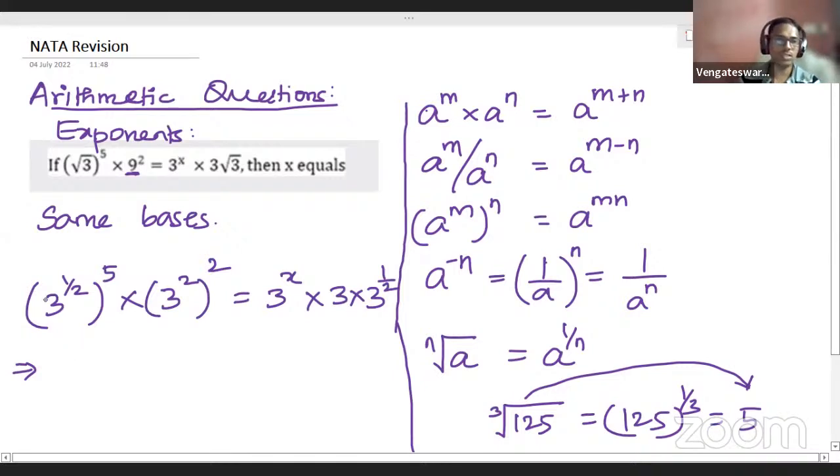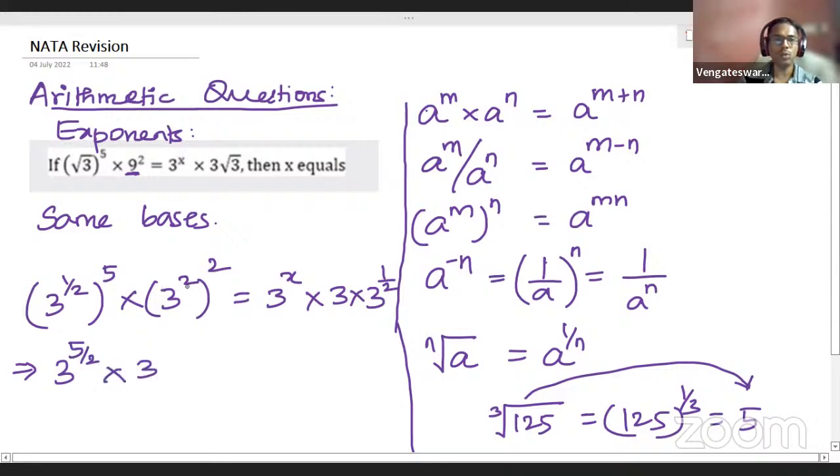Okay, continuing this. Now see here, you have 3 power half, the whole power 5. This can be written as 3 power what? Look at the third axiom we have here: a power m whole power n. When you have power of power, we can rewrite it as a power mn, multiplied. So here you have 3 power 1 by 2, the whole power 5, so we multiply these two powers. 1 by 2 into 5 gives you 5 by 2.